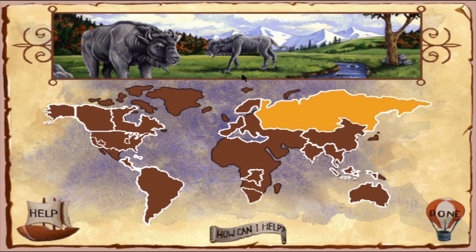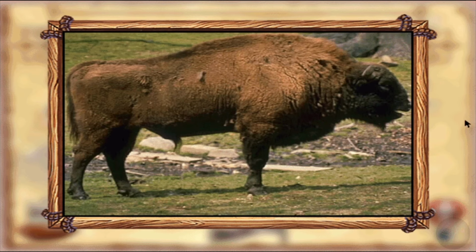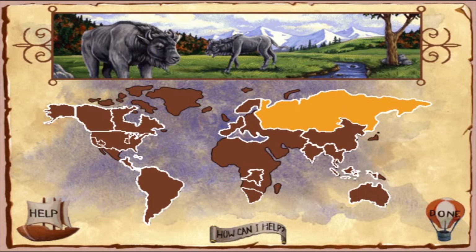Russia. The European bison was hunted to the point of extinction in the wild. A few bison remained in zoos. Several years later, 6 European bison were set free in Poland. They bred successfully, and now there are more than 250 European bison in the wild again.